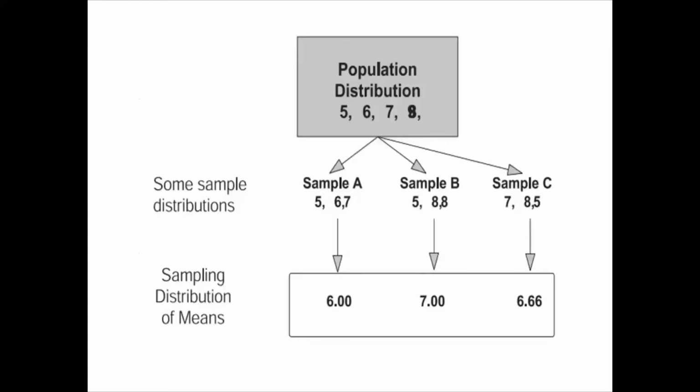See, here one example is there. Population distribution. I hope it is visible. In the population distribution, there are 4 students, and their actual heights are given.